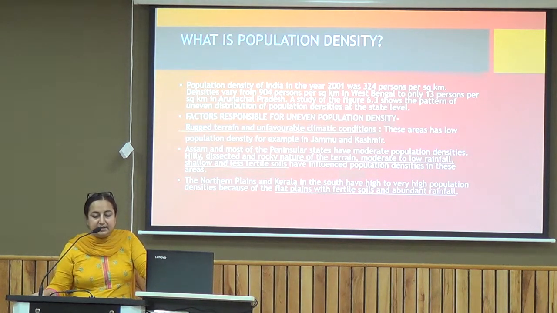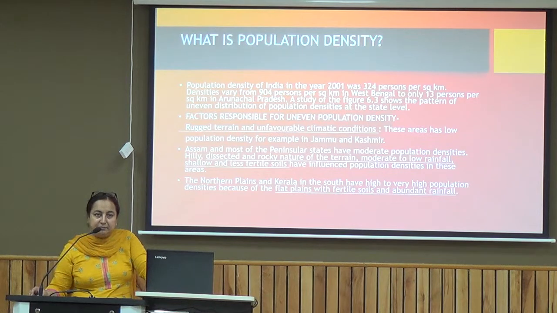Density of population means the number of people living per square kilometer area. West Bengal is leading, because it has 904 people living per square kilometer, whereas we just have 13 people staying in Arunachal Pradesh per square kilometer. So that is what population density is.